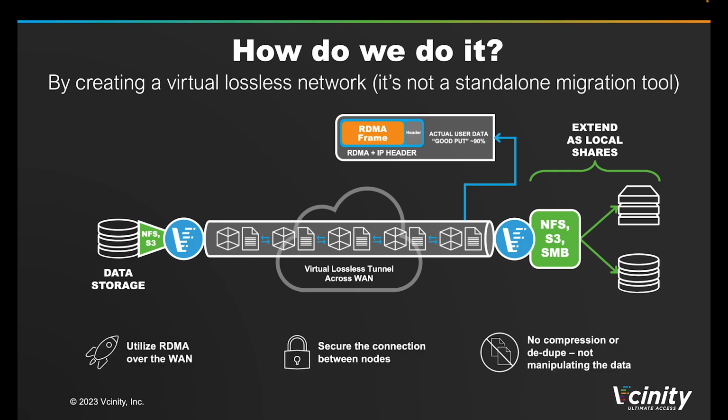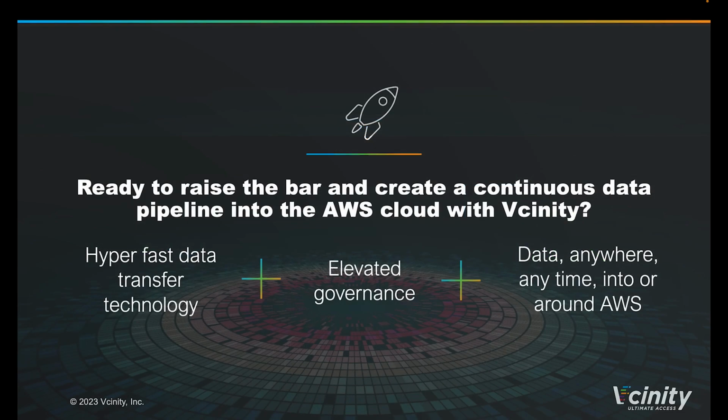So we're creating an RDMA tunnel across the WAN, terminating native local protocols on each end, securing the connection between our endpoints, and we're doing all of this without modifying the data at all. No compression, no deduplication. Well, that's a lot of information. Let's turn the page and look at how we can bring this capability to our customers, enabling incredibly fast data transfer and improved governance for data into and around AWS.